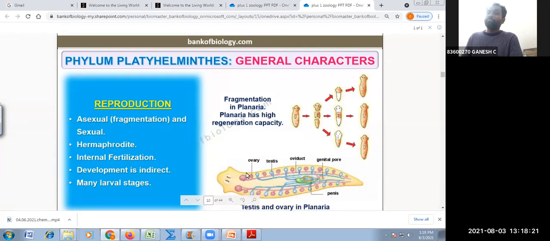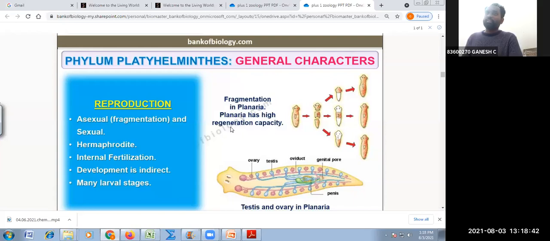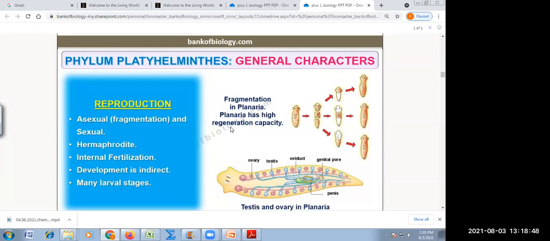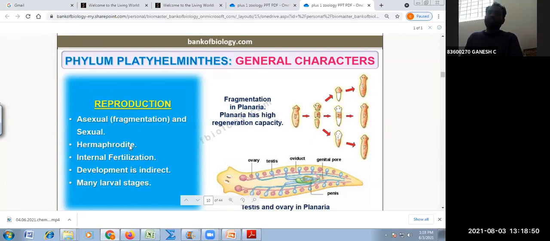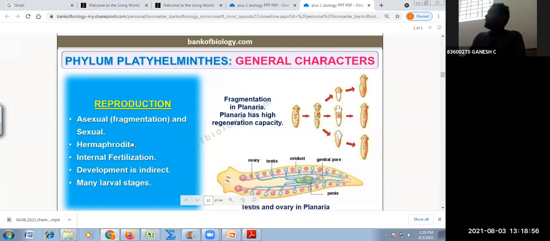Can you see, pink color is ovary, and blue color is testis. If you cut this organism at any angle, latitude, longitude, transverse, or into n number of fragments, each fragment will grow into a new organism, and this capacity is called regeneration. Give me an example of platyhelminthes which shows high level of regeneration capacity. Planaria. So when do we call an organism a hermaphrodite? When it has both the sexes, not separate.